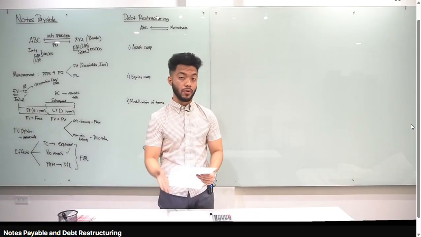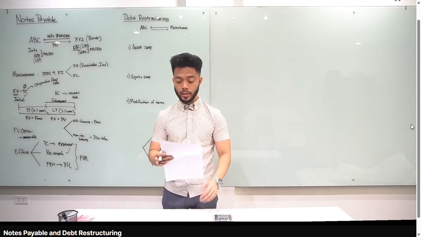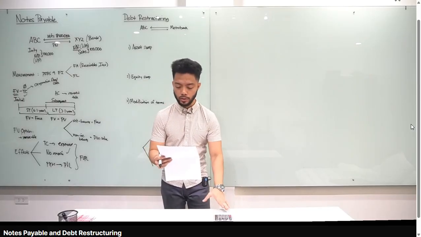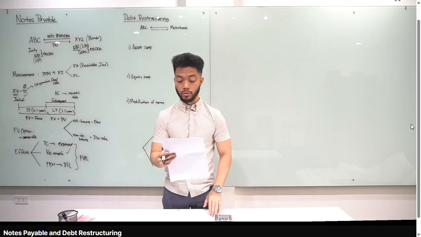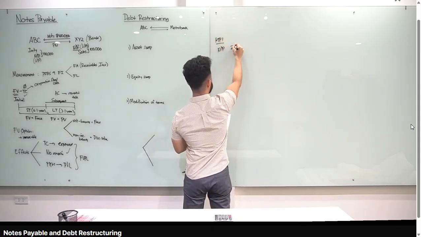Main problem number 1 is about refinancing, which na-discuss natin last time under current liabilities. Let's take a look at the question. In its December 31 balance sheet, it should classify note payable as, let's read the given. Marian Inc. has 2 million of note payable due June 15, 2022. So that is currently maturing. Okay, so lagyan natin yan. Main problem number 1, meron tayong note payable, 2 million, which is currently maturing.